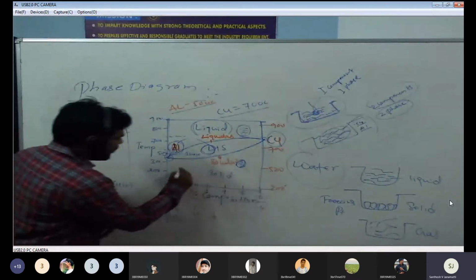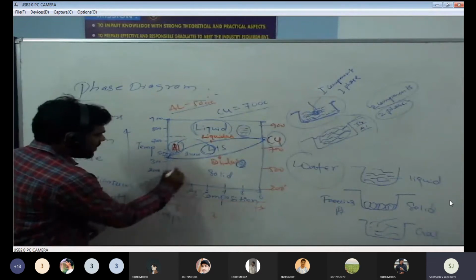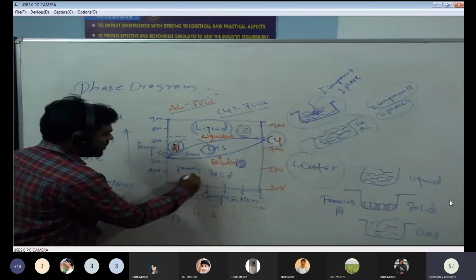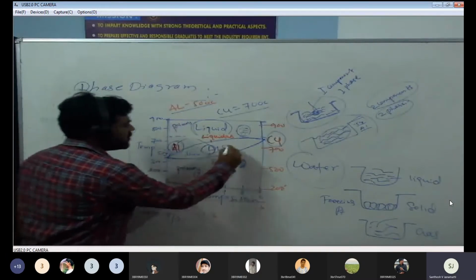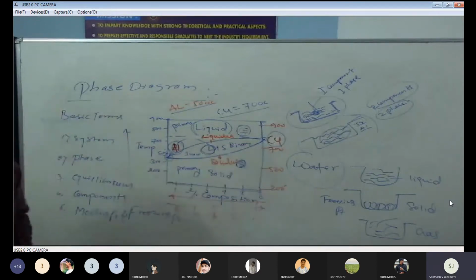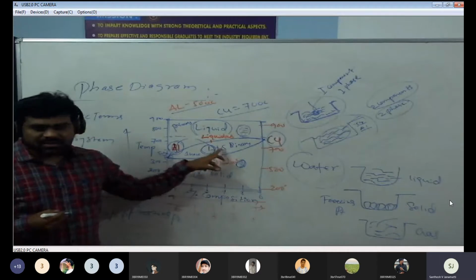One is a primary phase. Only one component or only one phase. This is a primary. This is also a primary. This is binary. This is binary form, because here we have L plus S, liquid plus solid.